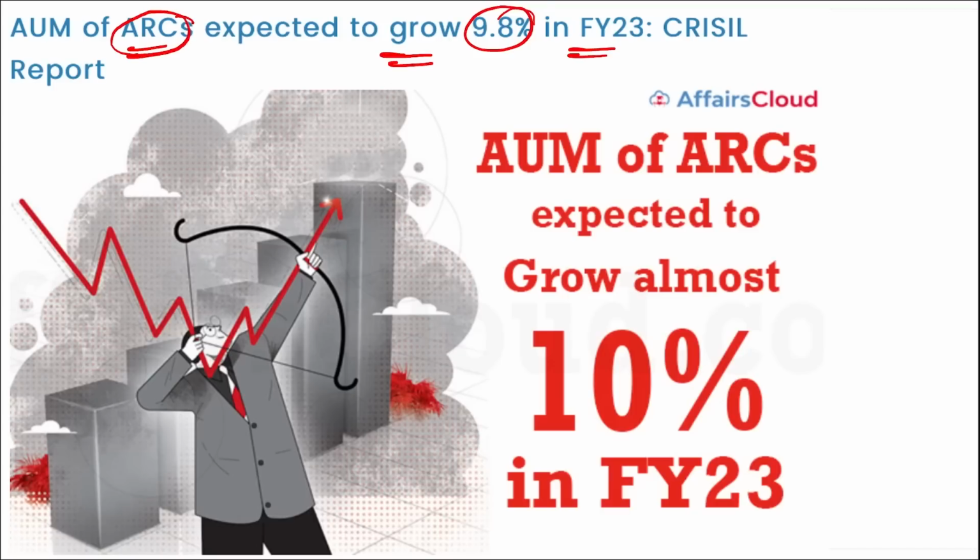According to CRISIL, AUM of ARCs is projected to grow 9.8% in the fiscal year to 1,19,000 crore rupees, after a period of relative stagnation. Remember, this growth is a 5-year high driven by a few large transactions, and the AUM stood at 1.9 lakh crore in fiscal year 2022.